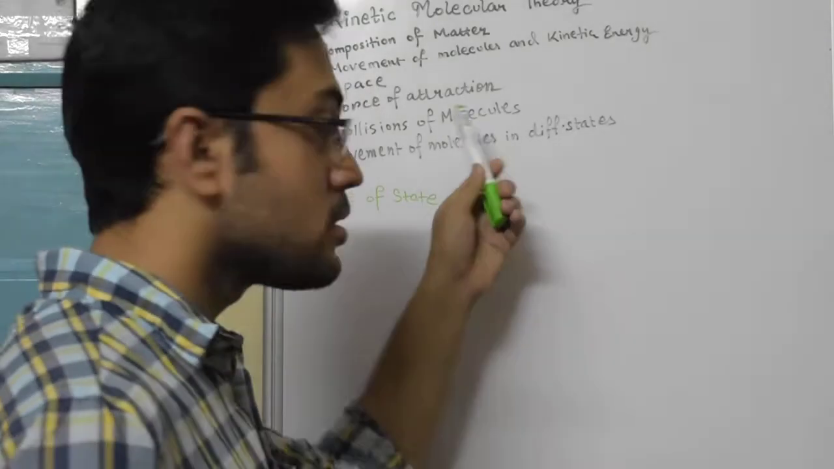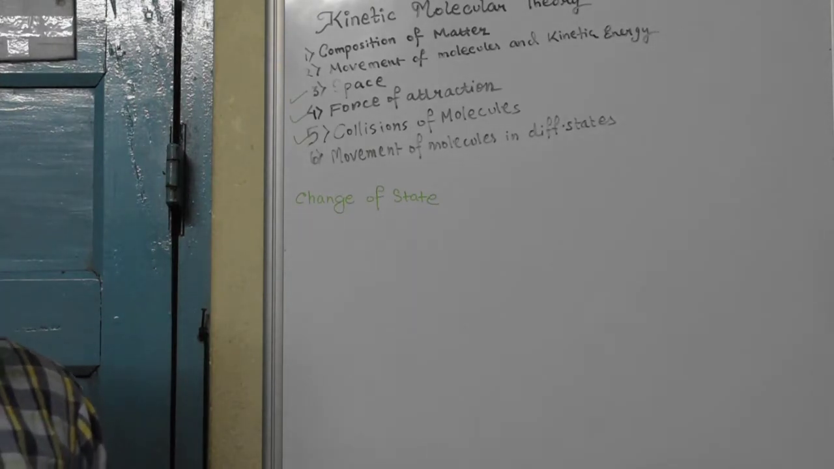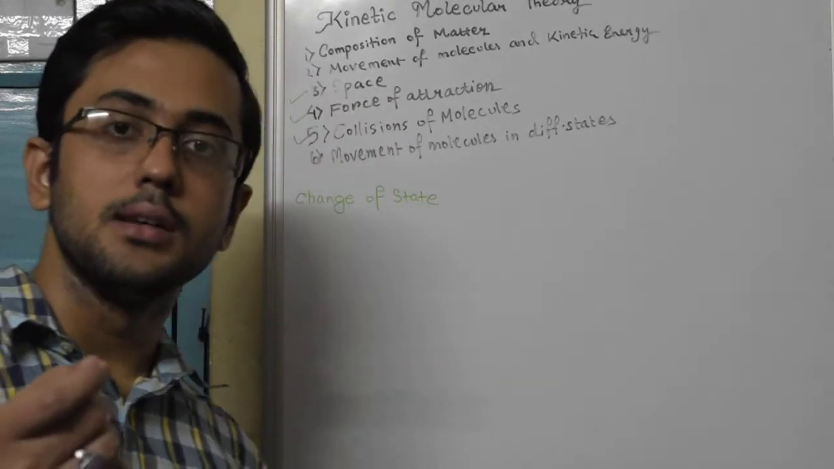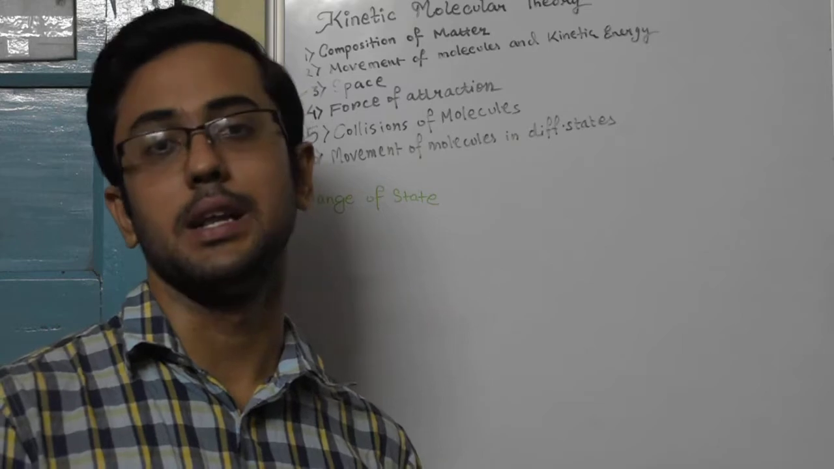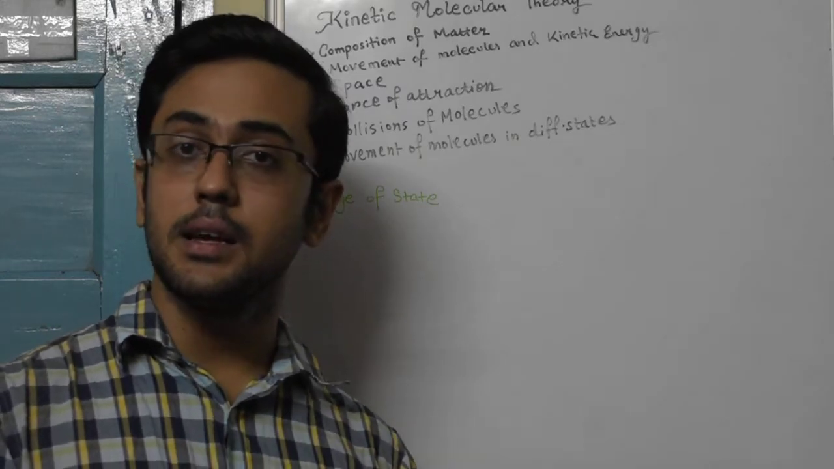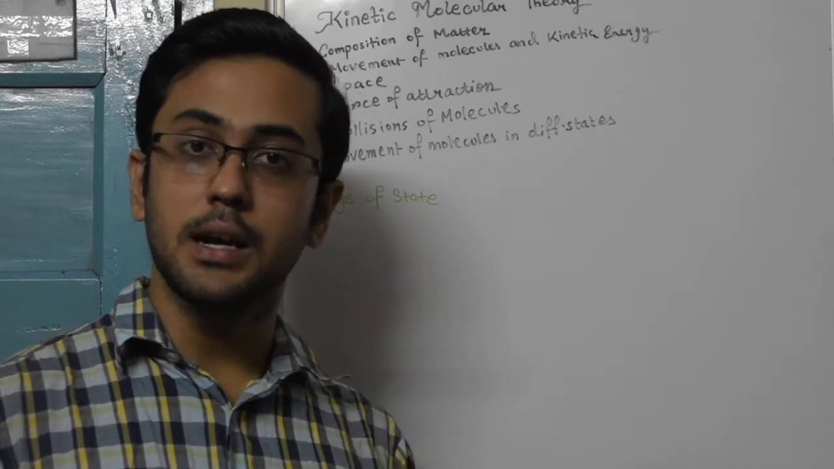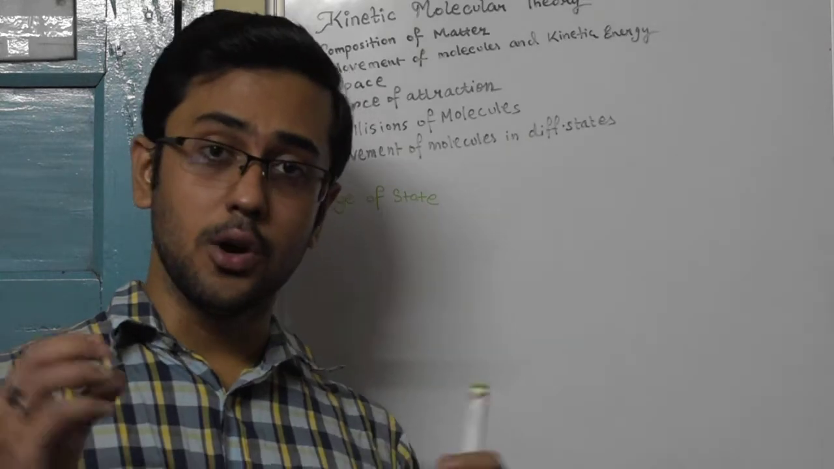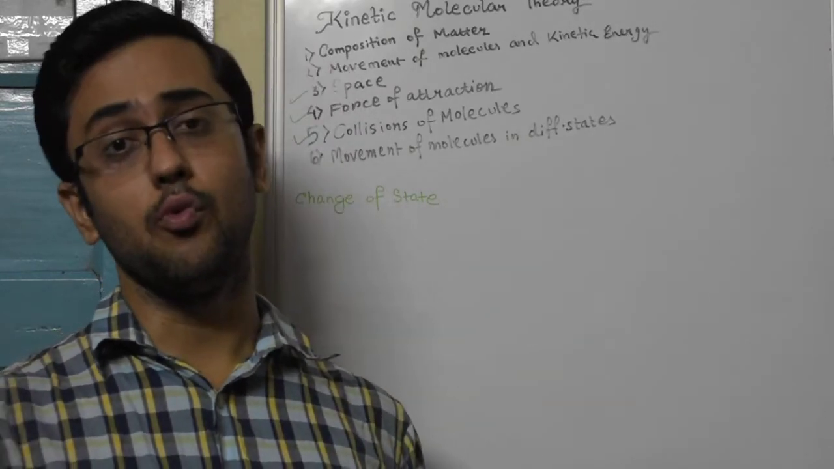Next, we have the collision of the molecules. Now, what is the collision of the molecules? The molecules of a substance often collide with each other. In solids, since they cannot move much from their mean position, the chances of collision are pretty less. But in gases, they can easily move about their mean position. They can go anywhere they want in the container. So the chances of collision are the highest. So gas molecules collide frequently with each other, and they also collide with the walls of the container.